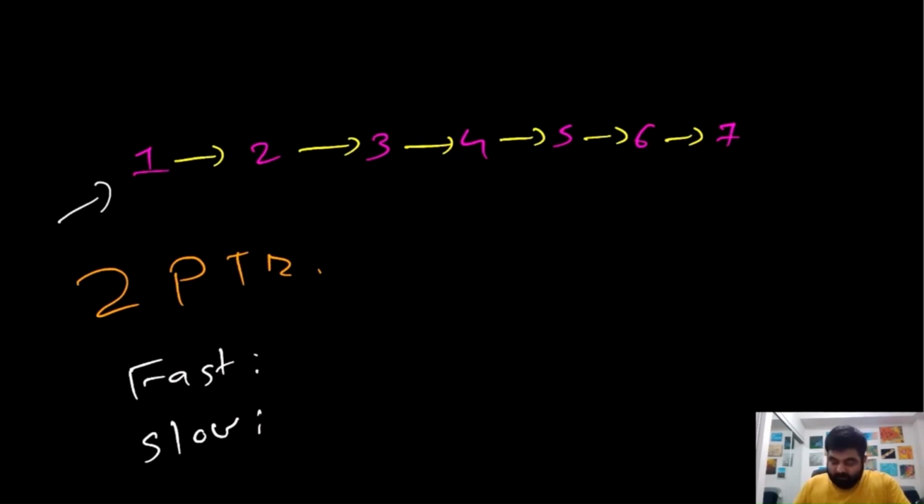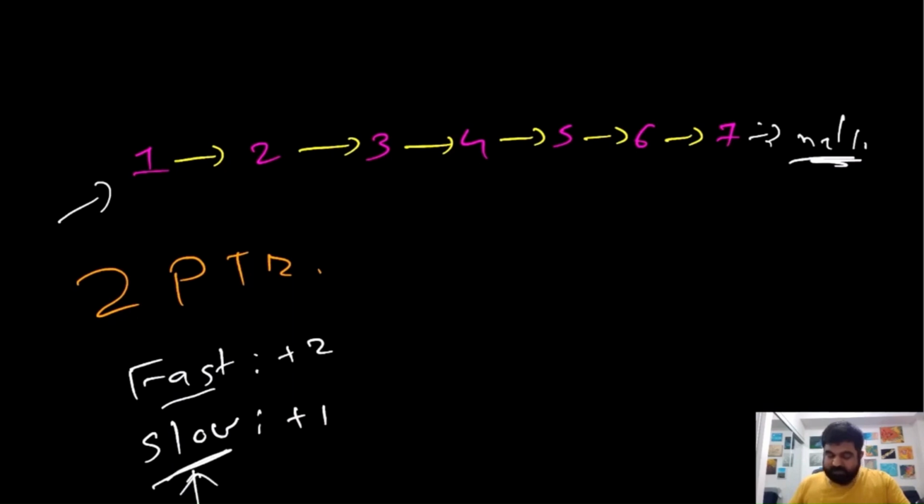have a special property. So slow is going to do one iteration, meanwhile fast is going to jump by two steps, and we only need to do this until fast reaches null or fast.next reaches null. The moment it reaches this point, whatever the position of the slow pointer is would be the middle point of the given list, and we need to return that. Confused? Let me show you how it would work.